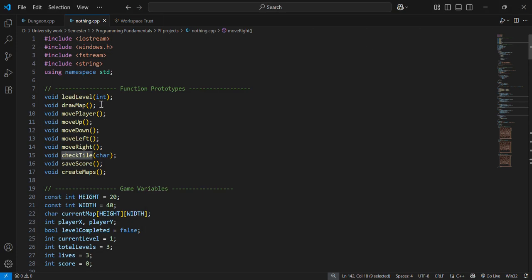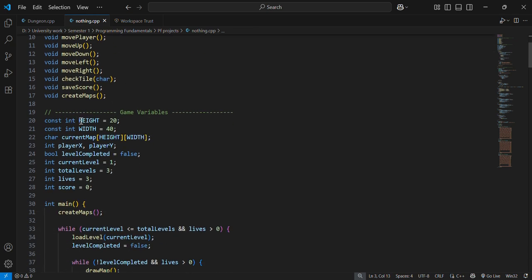So in this code, I have four libraries: iStream, Windows.h, FStream for file handling, and string for getLine. Windows.h gives me access to system CLS type of things. GetAsyncKeyState function also is unlocked by Windows.h. I have 10 functions here: load level, draw map, move player, and etc.